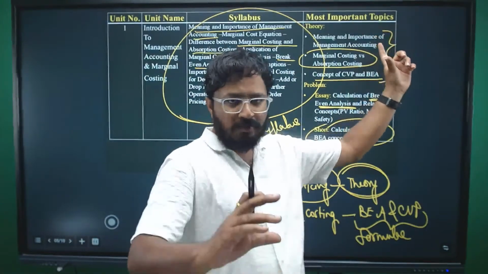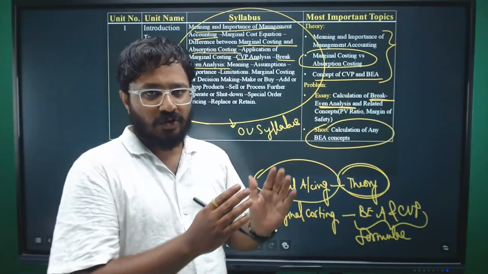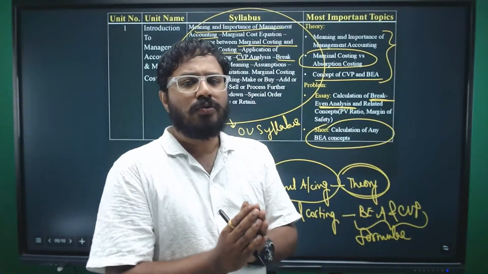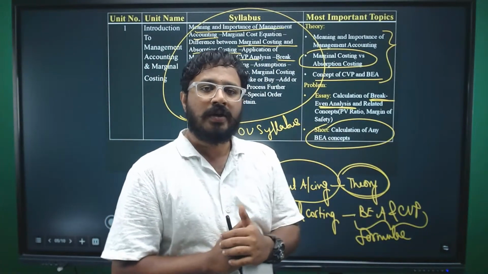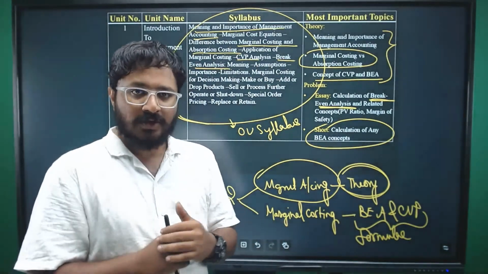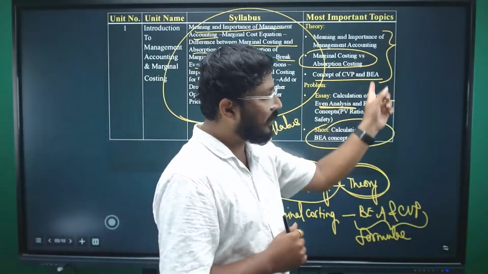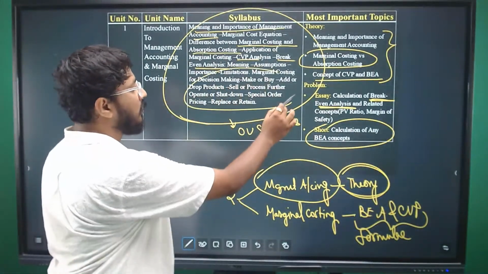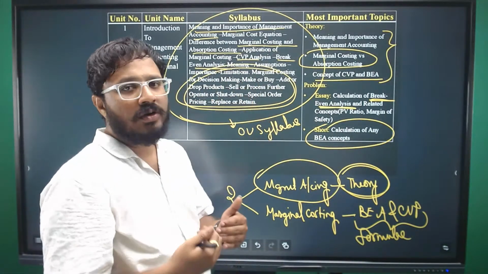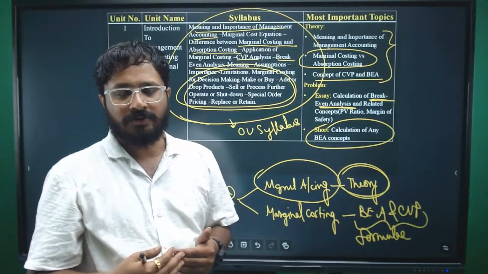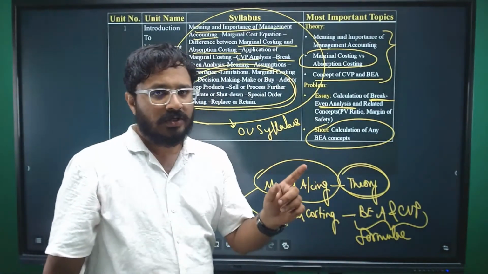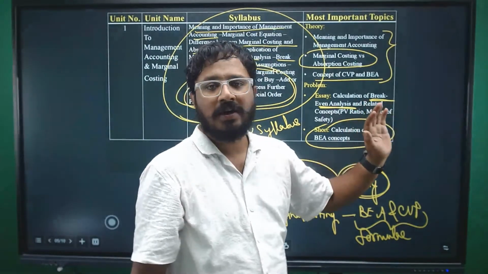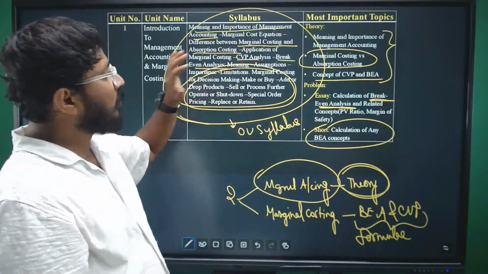When you are making your preparation, it is not just one subject, there are other subjects also, so allocate at least 2 to 3 hours daily for CCMA. And when you allocate those 2 to 3 hours in a day, focus on these areas. Don't go with all the areas. We have decision-making scenarios, but they are not that important from the Osmania University point of view. A theory question might come, but there are no problems. So mostly the problems are focused on break-even analysis only. That is about unit 1.